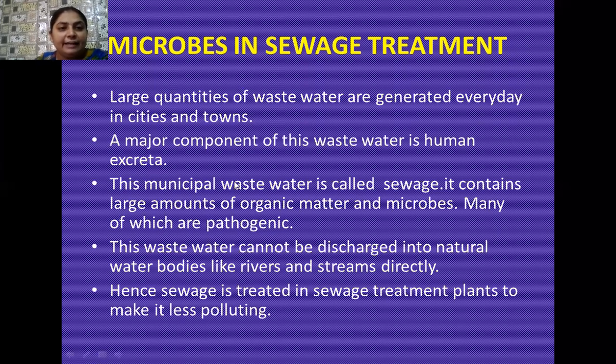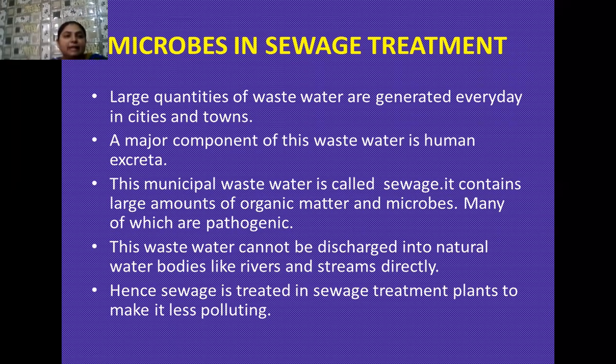Okay students, this I have already discussed, that a large quantity of wastewater is generated every day in cities and towns. And one of the important things about this wastewater is that it contains human excreta. The municipal wastewater is called sewage, and it contains a large amount of organic matter as well as harmful microorganisms, and they are the carriers of so many diseases.